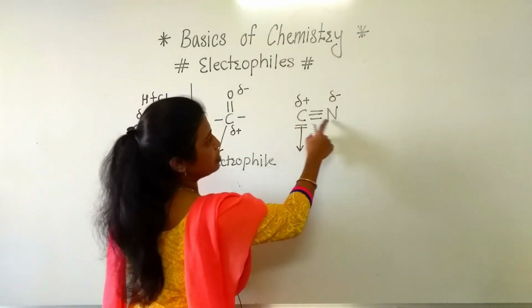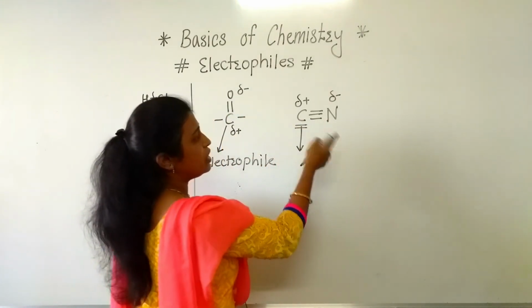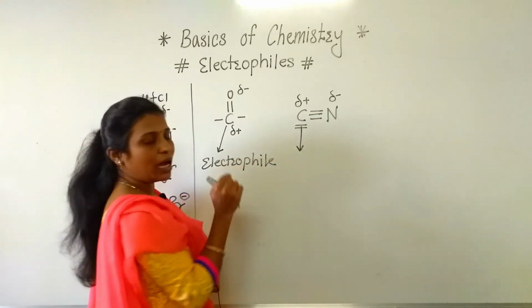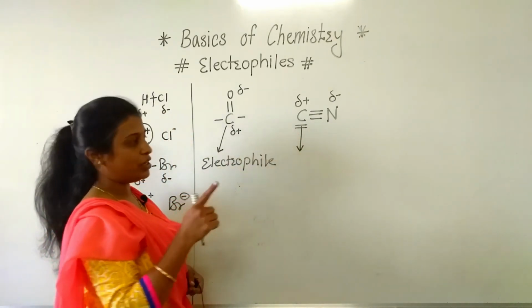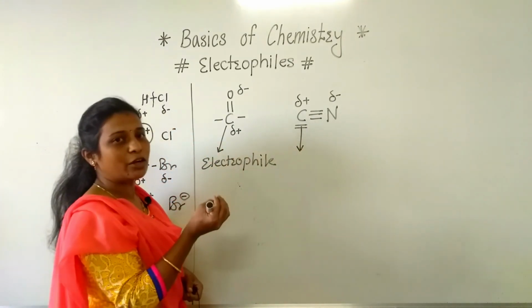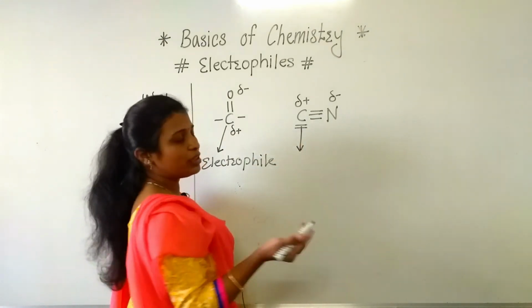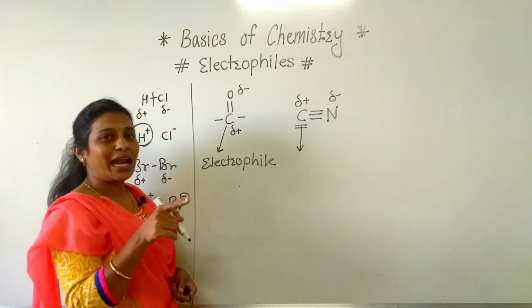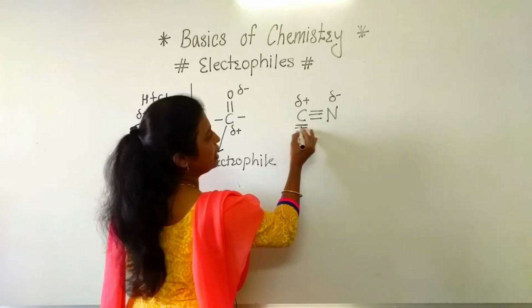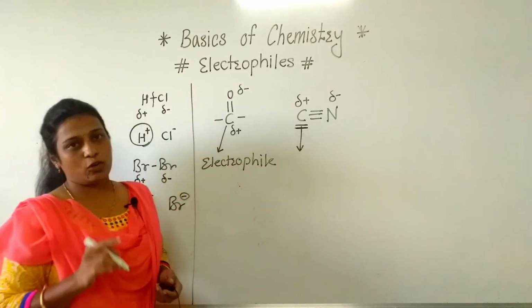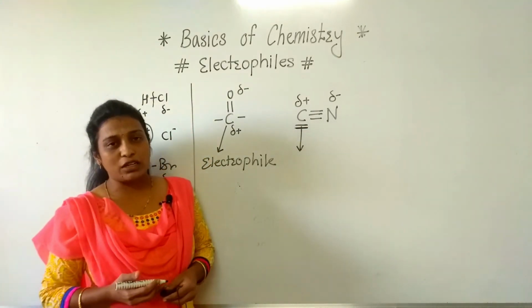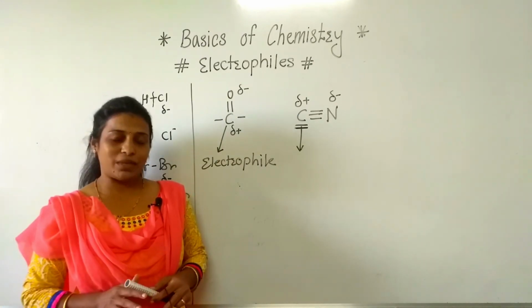Here also there are two possibilities, but on the carbon, because carbon is electron deficient and it will accept the electrons. That's why when we draw the mechanism, we show the attack of the nucleophile on the carbon, means the electrophile. Hope everyone understood that concept. Thank you all of you.